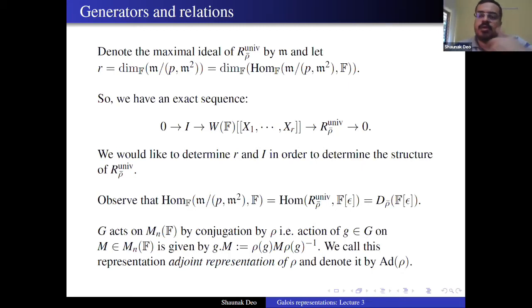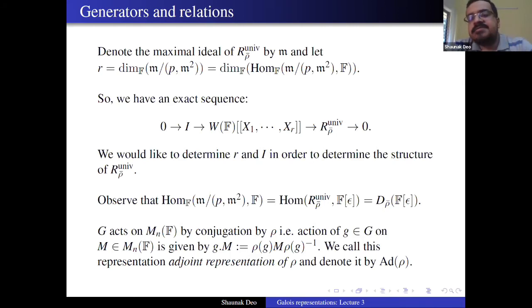You know, can you get a homomorphism from R rho bar univ to R so that the triangle commutes? Now, if your R rho bar univ is just a power series ring, then obviously you can just lift this homomorphism, right? There are no restrictions on maps of a power series ring. So if your I is 0, you know that you can always lift the homomorphism, which means that you can always lift the lift to R.